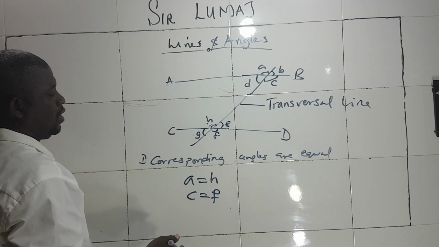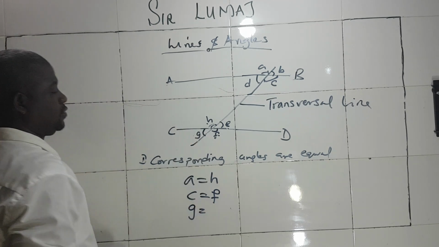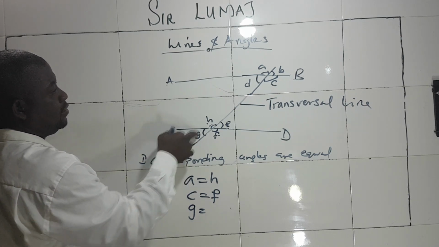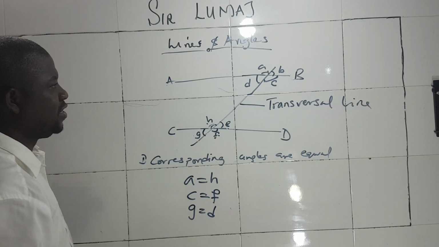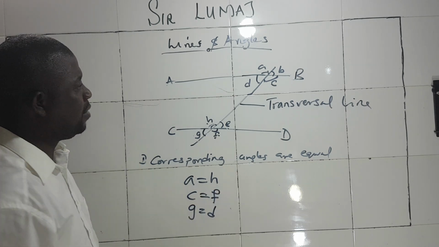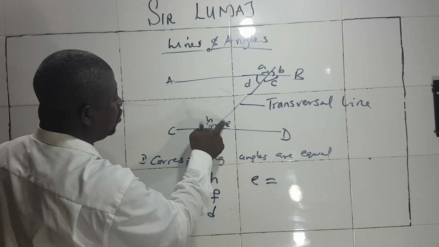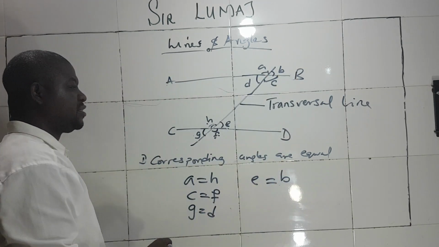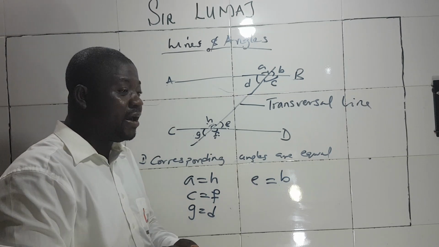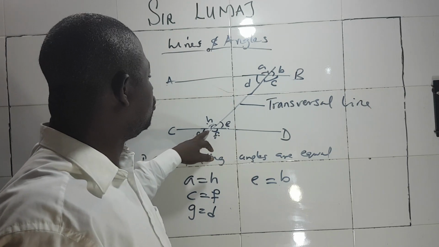Let's say G. G is here, so D. They are the same position, so we say they correspond. Okay, let me pick E. E is corresponding to B. So these are the conditions that are made to be equal when you have a transversal line passing through two parallel lines.